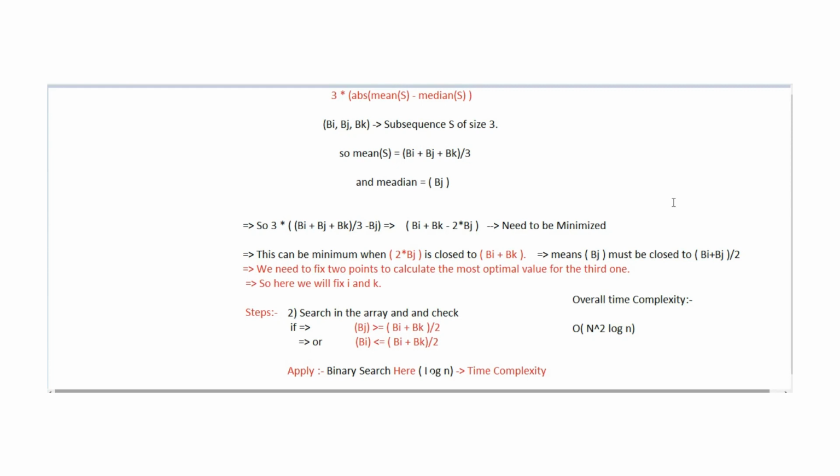Before starting to explain the approach, I will tell all the users that whenever you are attempting any coding problem, let's think in terms of some math algorithm, or we can say some mathematical trick, because in this problem they have given one formula and we need to minimize that formula.